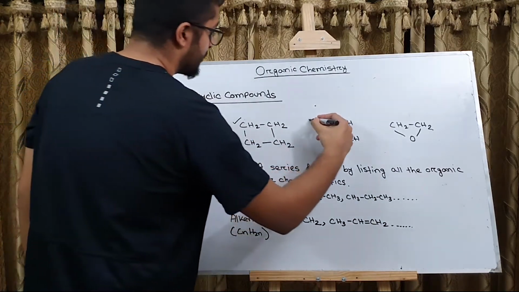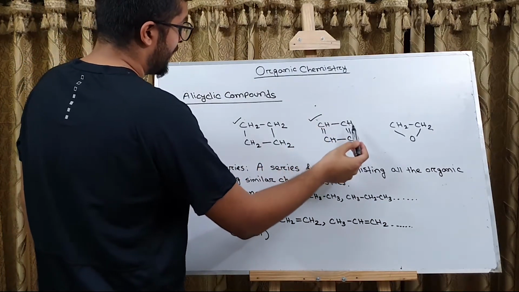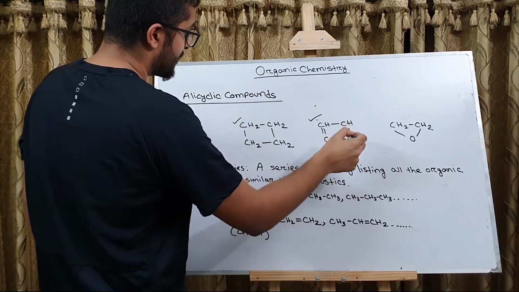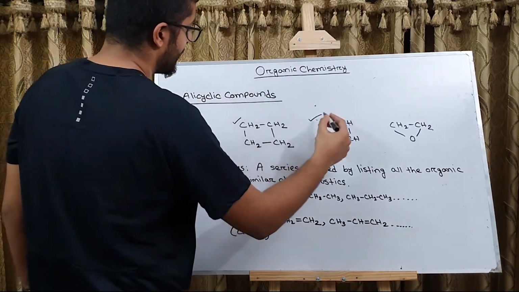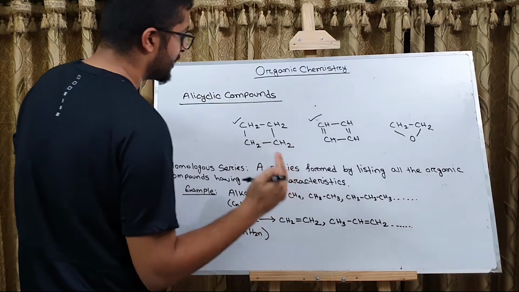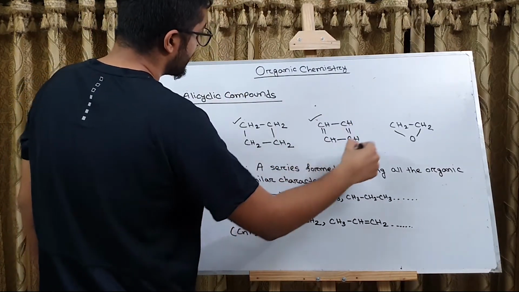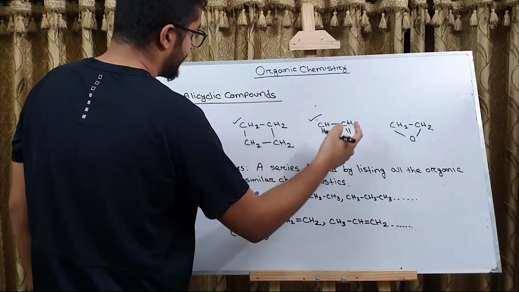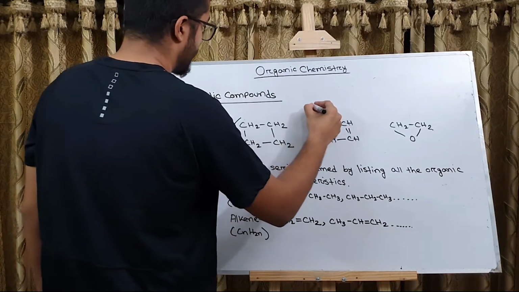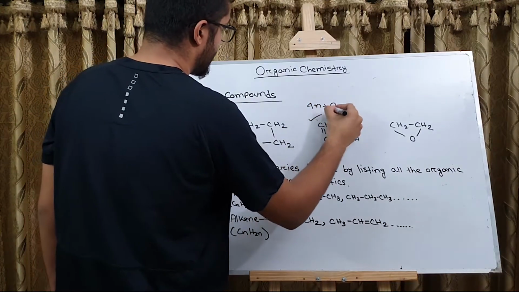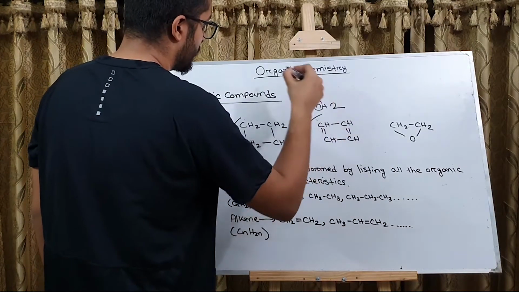Now let's look at the second compound. Here in this case we have an alkene which has 2 double bonds. Let's see whether it follows all the characteristics of being an aromatic compound or not. First of all, it's cyclic. Secondly, it has alternate single and double bonds. But according to Huckel's rule, it must have 4n plus 2 pi electrons, where n is the number of closed rings.